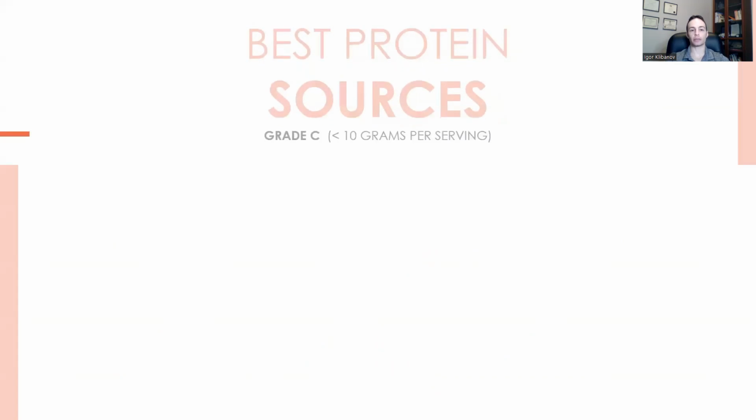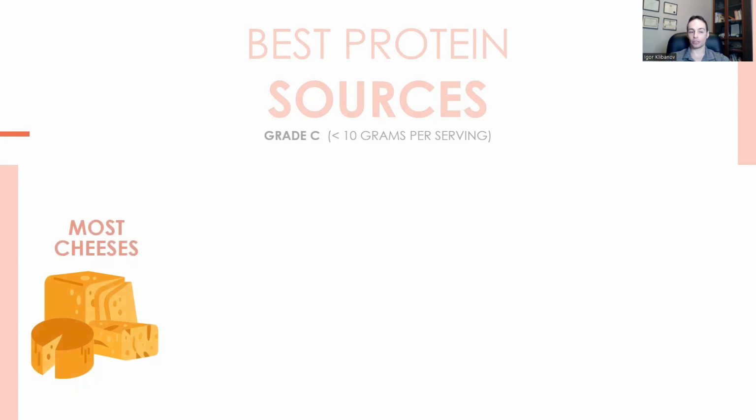And finally, there is grade C protein. These are things that people often say are good protein sources, but they're actually not very good protein sources because they have very little of it. They have less than 10 grams of protein per serving. Most cheeses, except for cottage cheese, are very poor protein sources. One slice of cheese or one cube of cheese has about 5 or 6 grams of protein.